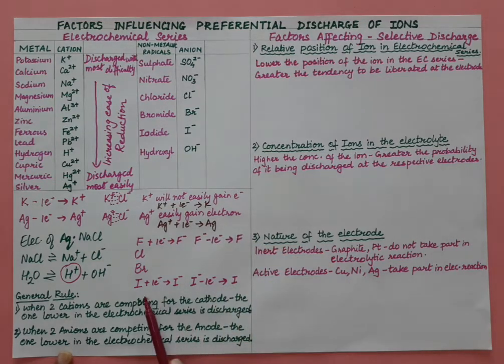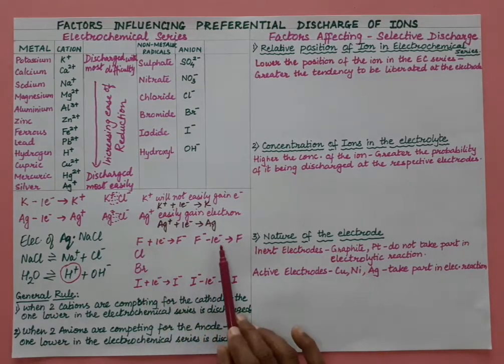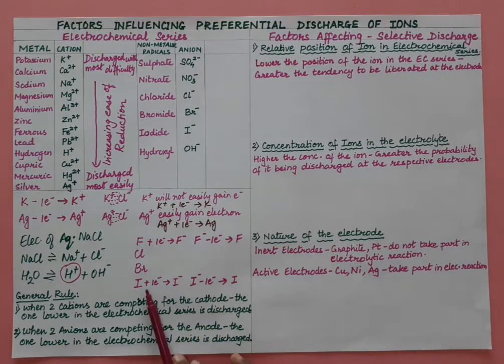So in short, the one which will easily gain electron will not lose electron faster. So here this is not easily gaining electron. Iodine will not easily gain electron because the size of the iodine is bigger, okay, and electronegativity is very less. So iodide ion will easily lose electron.